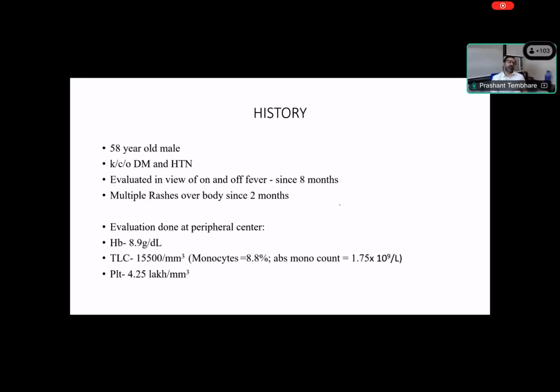Let's go to the next case. We have a history of a 58-year-old male patient who had diabetes mellitus and hypertension, had fever for 8 months on and off, and multiple rashes on the body. Evaluation showed the hemoglobin was low, but the count is high.